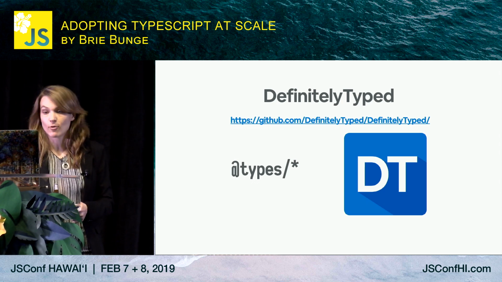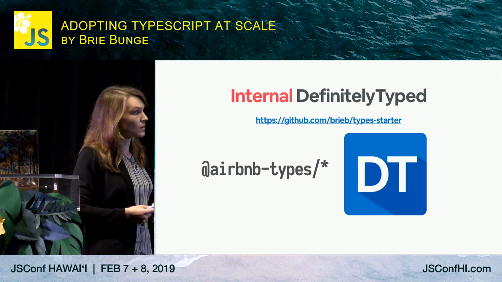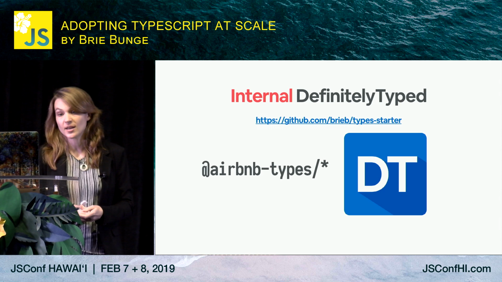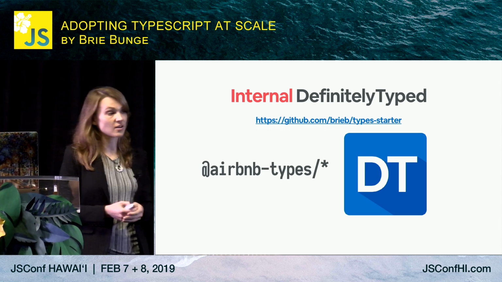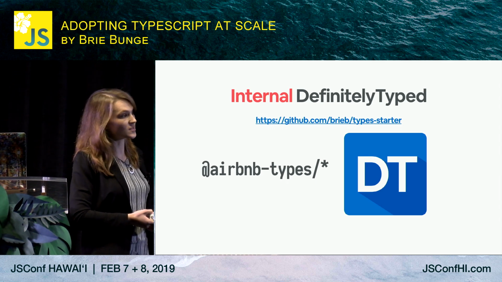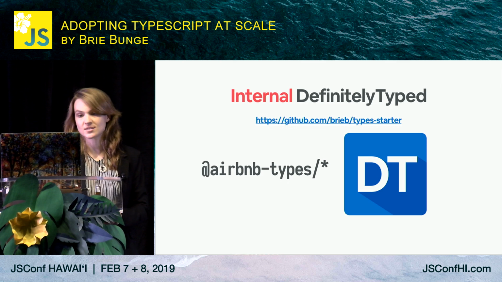Definitely Typed works great for public NPM packages, but what about the internal ones? We mirrored this Definitely Typed setup internally by creating a separate NPM scope. So instead of installing from @types, you'd install from @airbnb-types. And the repo is set up similar to how Definitely Typed is. So we could add our types there and publish these types internally.